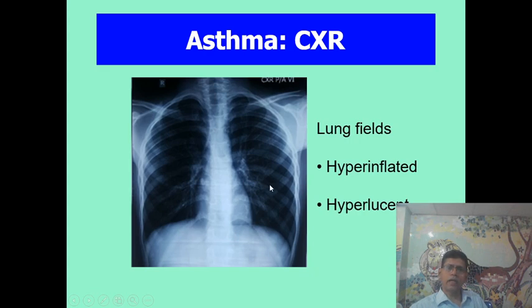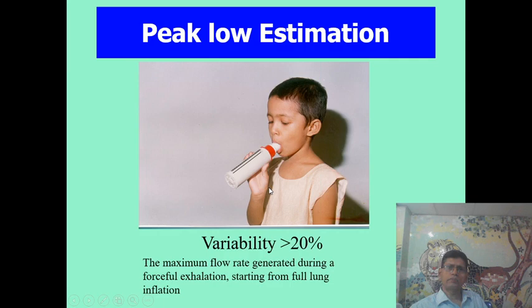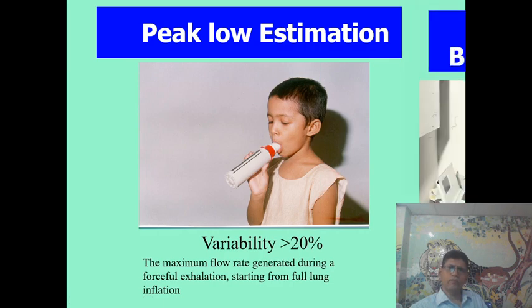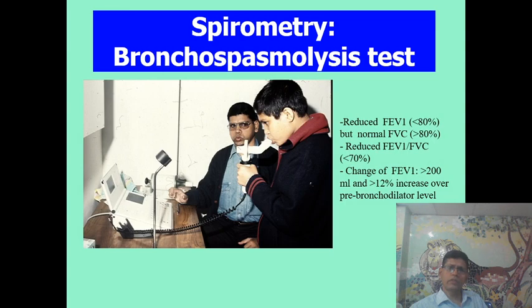This is an X-ray showing hyperinflation and increased bronchovascular markings. This is peak flow estimation. And this is spirometry and doing the bronchodilator reversibility test.